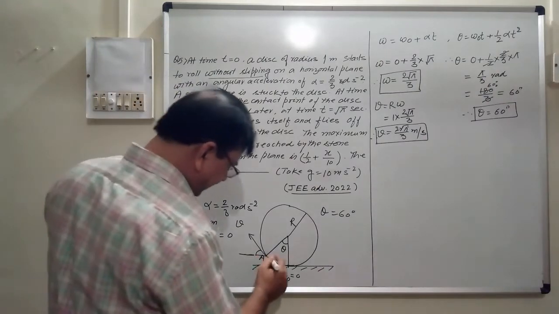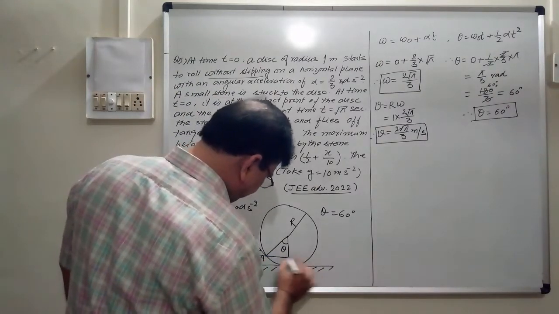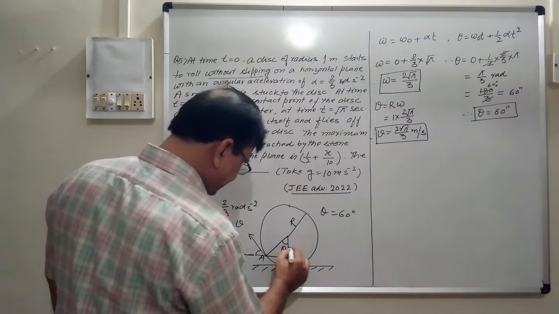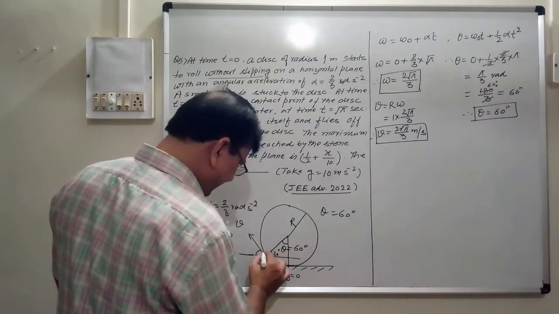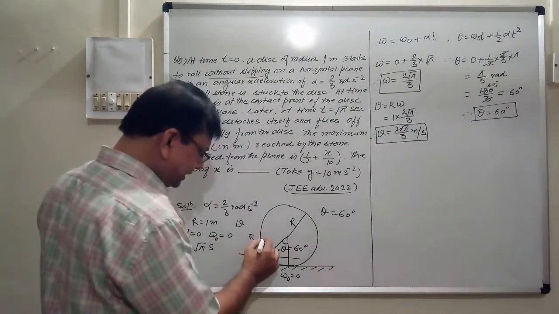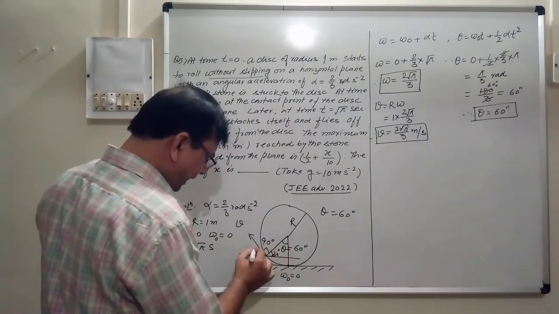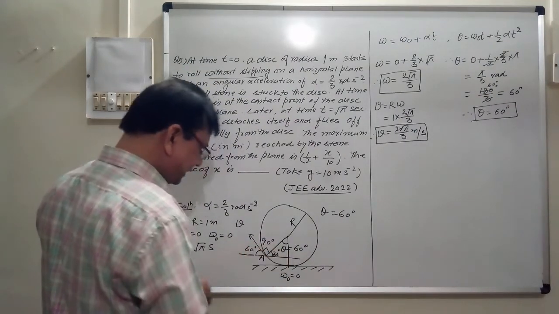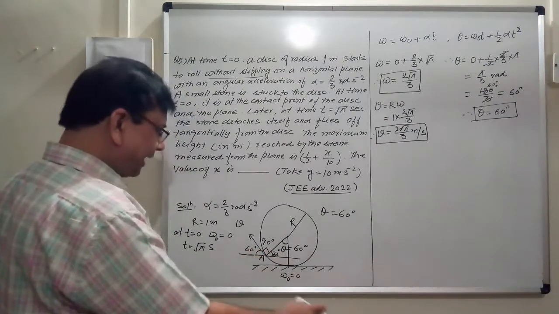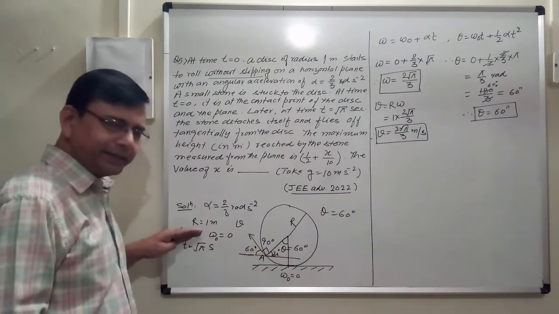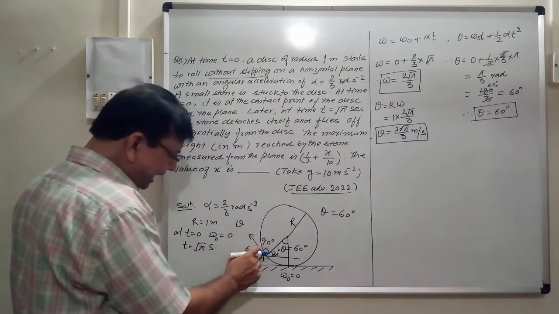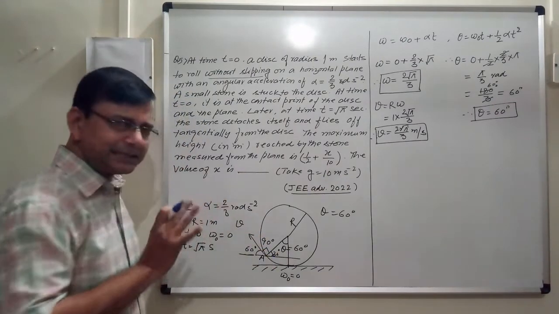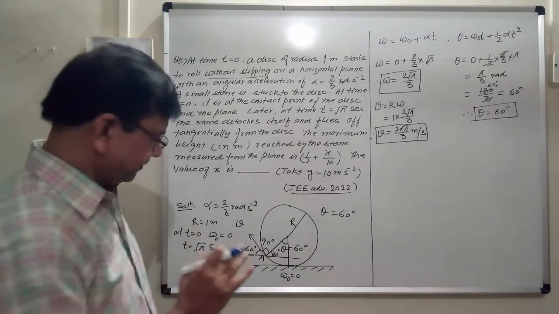देखो, this is 60 degree, so this will be 30 degree, and since it is tangential, it is 90 degree. Again, this will be 60 degree. So this angle which it is making with horizontal, it is flying off with the angle 60 degree. It is just like projectile motion, right?